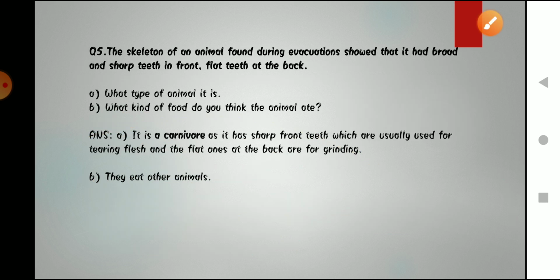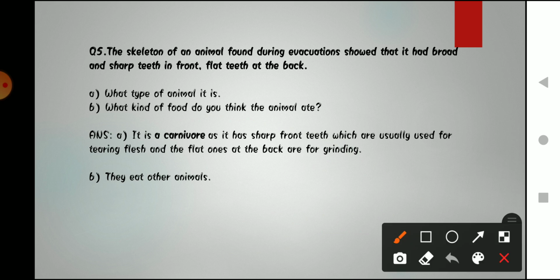Moving on to the next question. The question is, the skeleton of an animal found during excavation shows that it had broad and sharp teeth in front and flat teeth at the back. Okay, a skeleton was found during excavation, and after observing it, it was found that it has broad, sharp teeth at the front and flat teeth at the back.